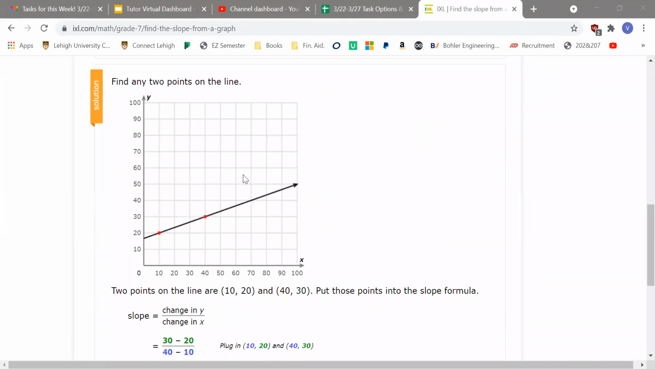The first thing you do is find any 2 points on the line. In here, they chose 2 random points, here and here. These are good points to use because you can easily find where they are on the graph, as they are exactly on an intersection of 2 lines. If you chose a point like here, you know that it's 60 because it's right on the line, but you wouldn't know where it is on the y-axis. You would have to guess where it is between 30 and 40. That's why they chose those 2 points.